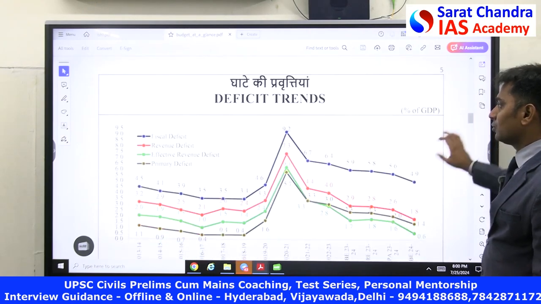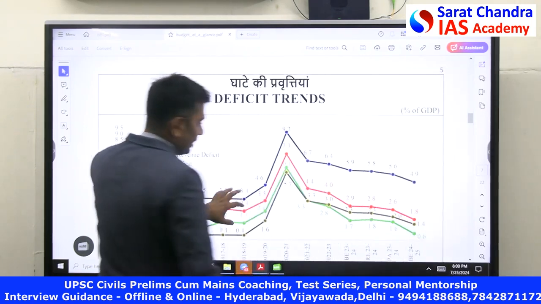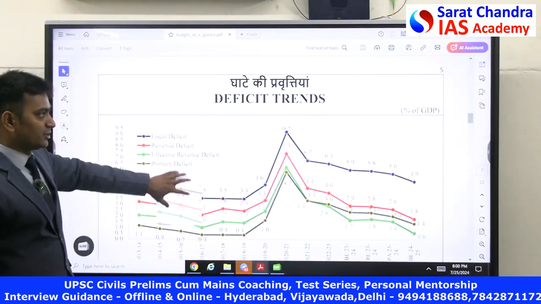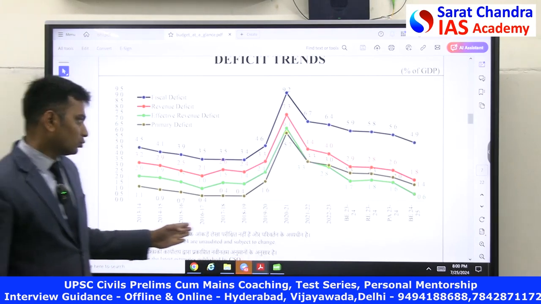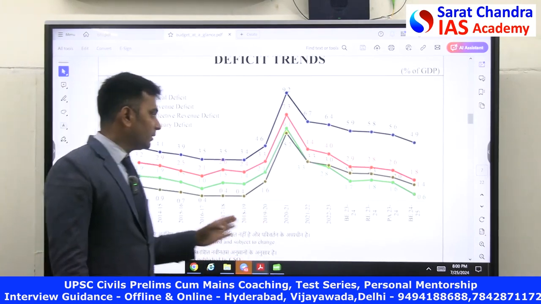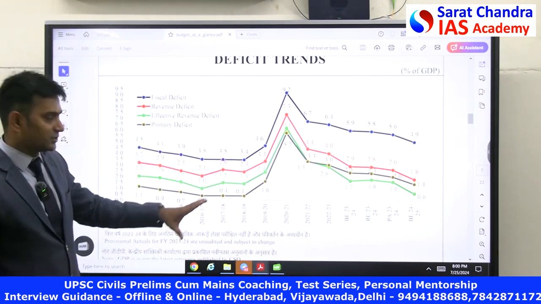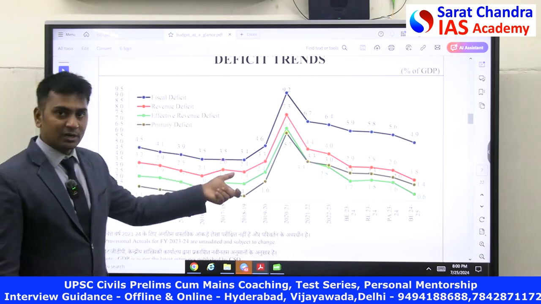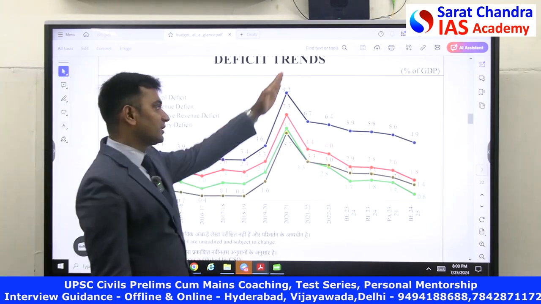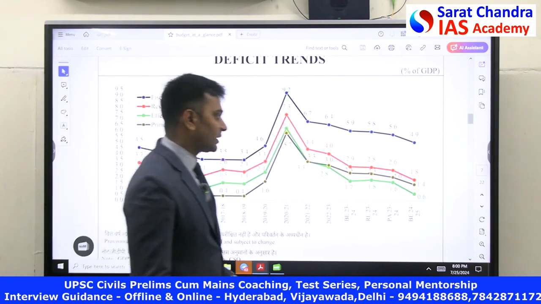Look at the deficit trends in the country ever since Prime Minister Narendra Modi occupied his post. From 2013 to 2020, before COVID-19, all the deficits, more or less, were falling. Which deficit do we have to look at more? The fiscal deficit, which is in blue color, started decreasing. However, because of the COVID impact, it increased a lot. And then after COVID-19, we started coming back.